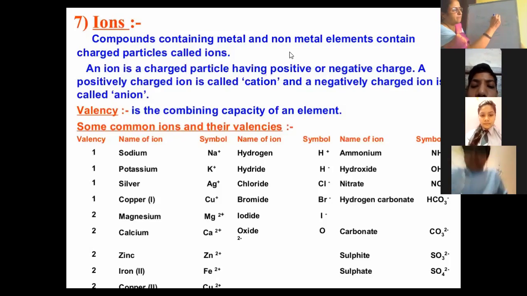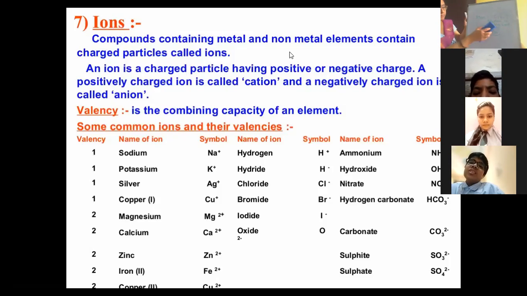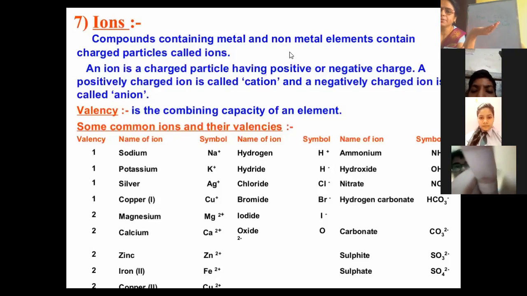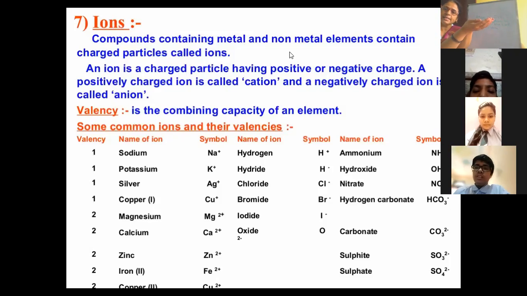But if it has 5, 6 or 7 electrons in its last shell, then what will it tend to do? It will tend to accept or gain. Those who have 5, 6, 7 electrons in their last shell will try to accept. And once they accept the electron, they will attain which charge?